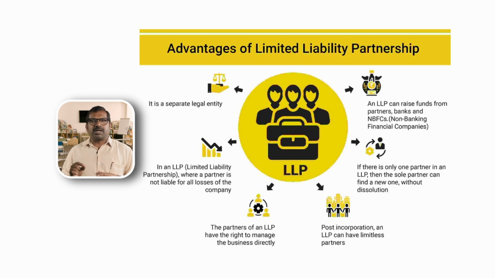That contract is called an LLP agreement among the partners or between the partners and the company. So this is the major and important point which is required to be present in an LLP. All the partners won't come under unlimited liability. They come under only limited liability.